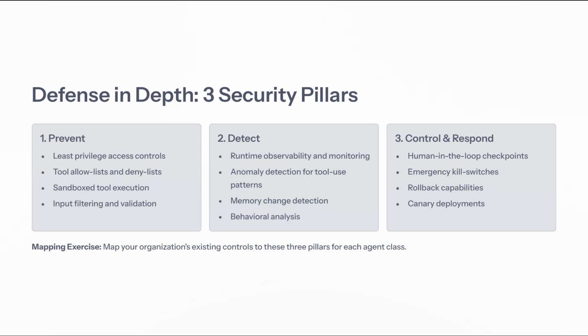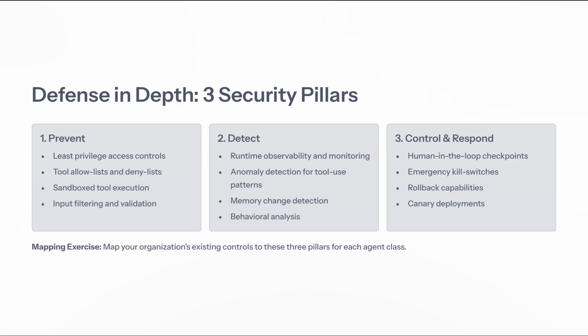Utilizing allow lists and deny lists can further safeguard against unauthorized tools. By sandboxing tool execution and applying rigorous input filtering and validation, we create a strong barrier against potential threats. Next, we move to detection. Real-time observability and monitoring can reveal anomalies in tool usage patterns and memory changes, while behavioral analysis helps us identify unusual activities. Finally, we must have effective control and response mechanisms in place.